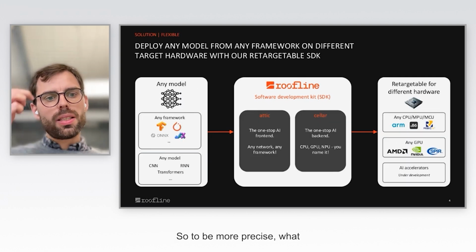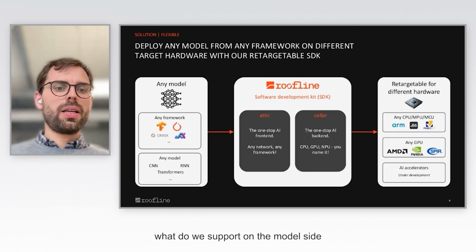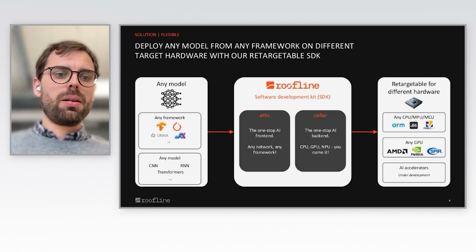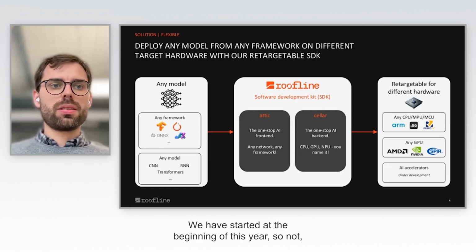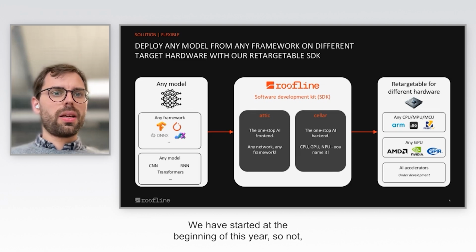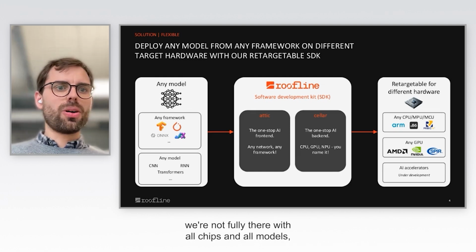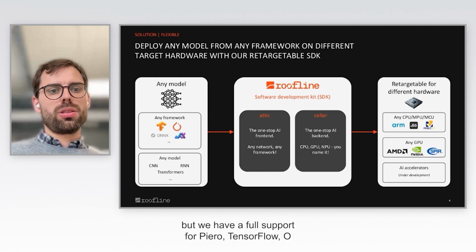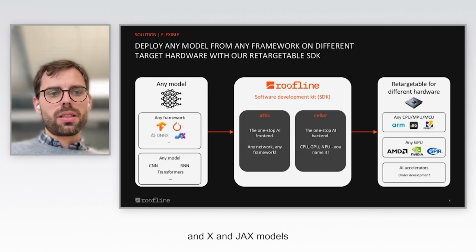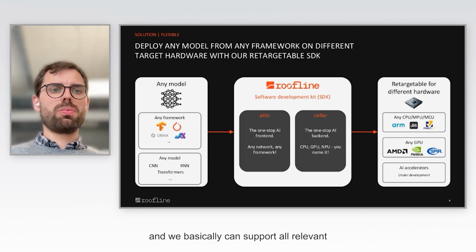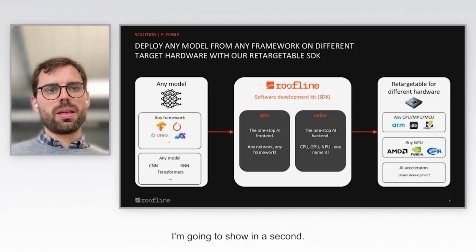So to be more precise, what do we support on the model side and on the chip side currently? As you can see, we are still a new startup. We started at the beginning of this year, so we're not fully there with all chips and all models, but we have full support for PyTorch, TensorFlow, ONNX and JAX models, and we can basically support all relevant models from Hugging Face, as I'm going to show in a second.